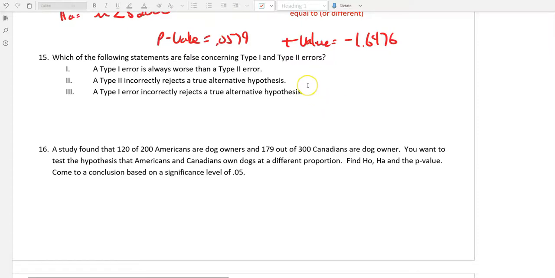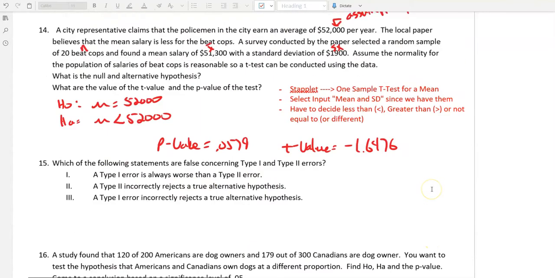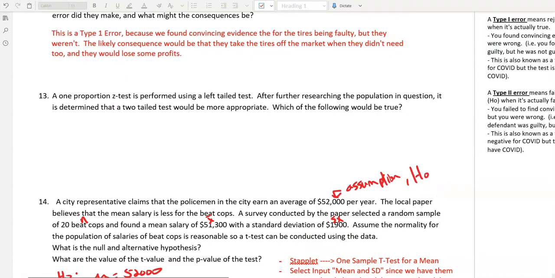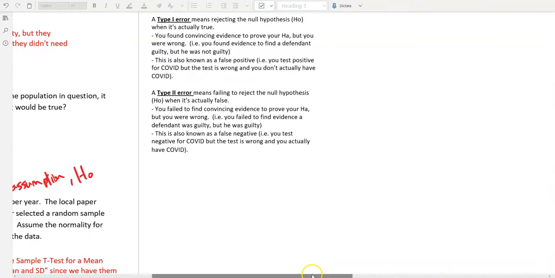All right, so number 15 is another type 1 and type 2 error problem. This one's a little tricky, and it's asking which of these statements are false concerning type 1 and type 2 errors. The first statement is that type 1 error is always worse than a type 2 error. So let's go back to the notes we had for number 12 and look at that.